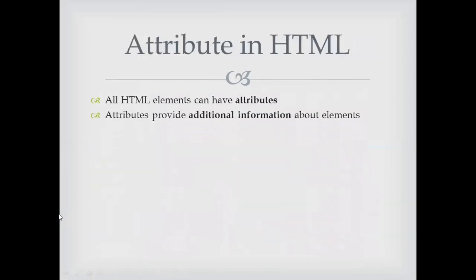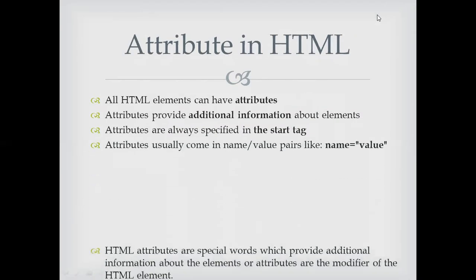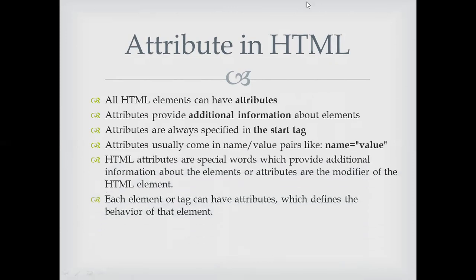Attributes. What are attributes? Attributes are certain additional information we give to the HTML pages. All HTML elements can have attributes; that is the basic characteristic. They provide additional information to the elements. Attributes are always specified in the start tag, not in the end tag. Attributes usually come in name and value pairs.